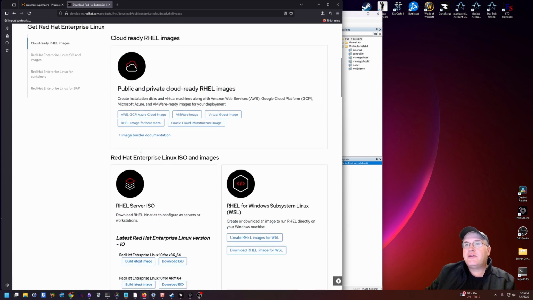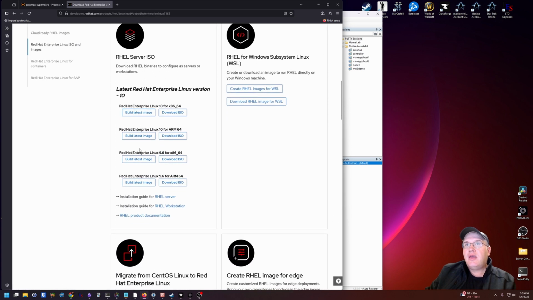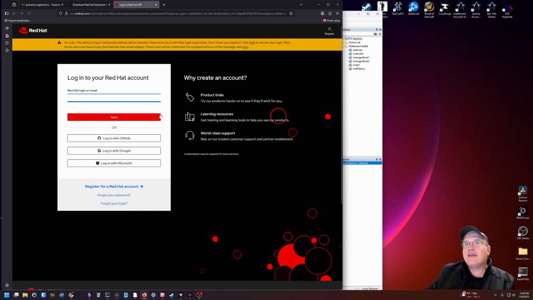Then you're going to scroll down, and this is where you'll see RHEL 10 and RHEL 9. Of course, I'm looking for x86 because that's the hardware of my system. And you click on download ISO. When you do that, you should get, of course, a login page, and then let's go ahead and get logged in.